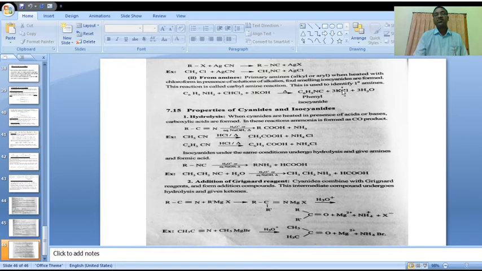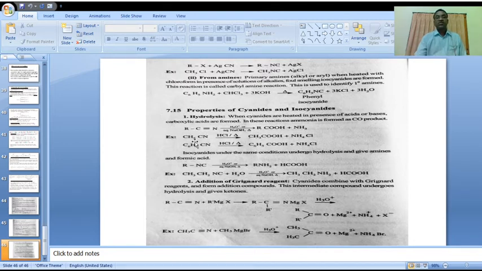The byproducts are 3 moles of potassium chloride and 3 moles of water. This is the major product, phenyl isocyanide. In this reaction primary amines are generally used, alkyl amines or aryl amines.